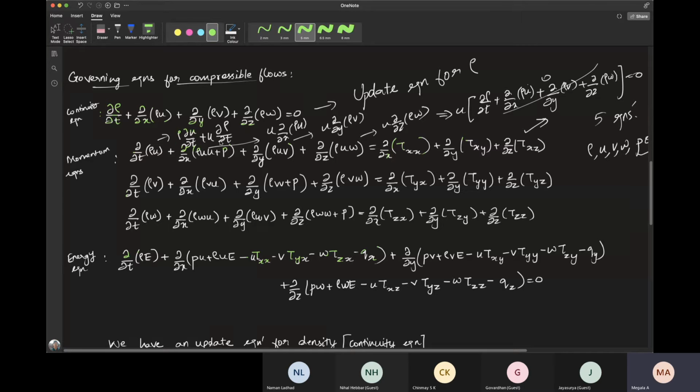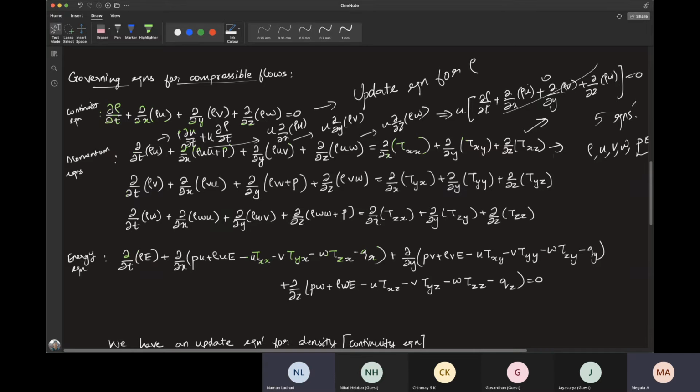So now to which variable does this U momentum equation serve as an update equation? Is it clear? To which variable does the U momentum equation serve as an update equation?